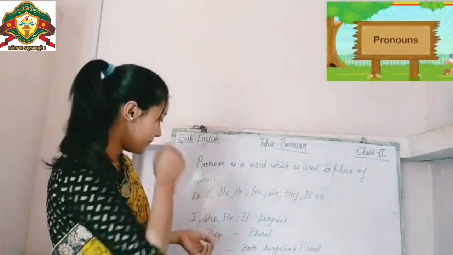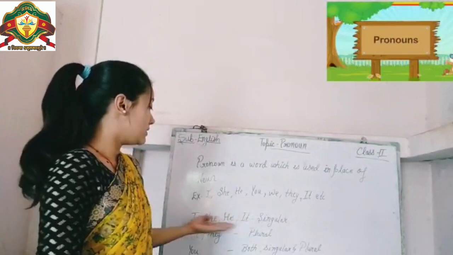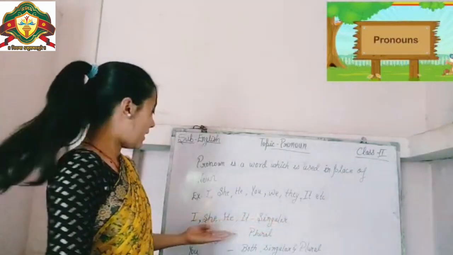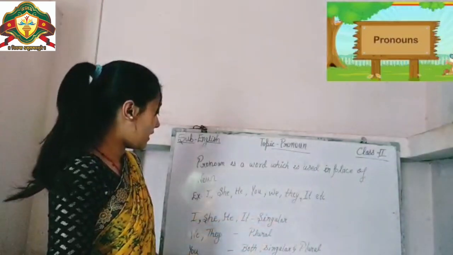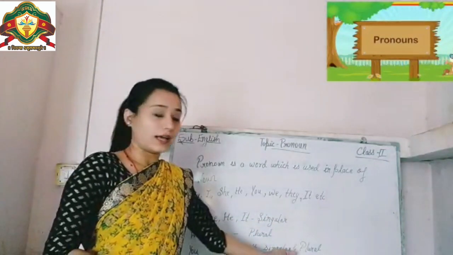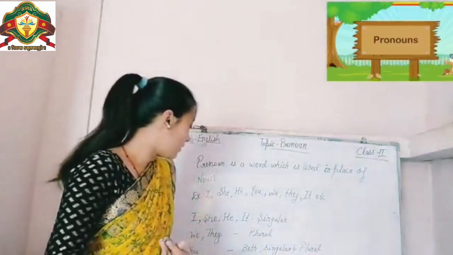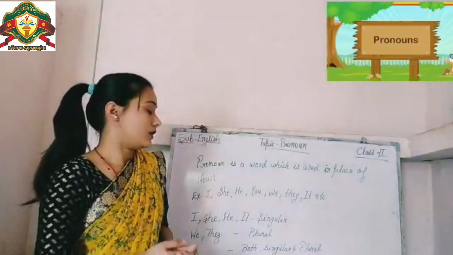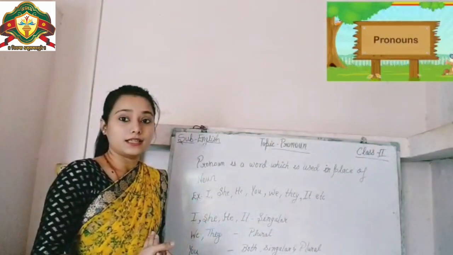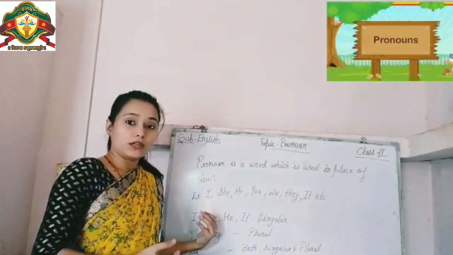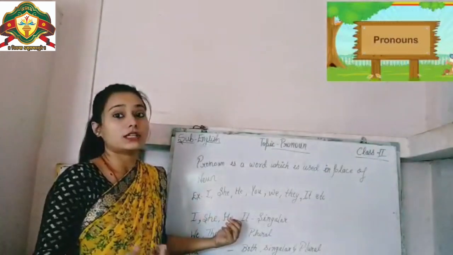First is I, she, he, it. These are the singular pronouns and we, they are the plural pronouns. You can be used in both singular as well as plural. Now can you tell me when we use he, she and it? She is used with the girl or female. He is used with male or you can say boy.